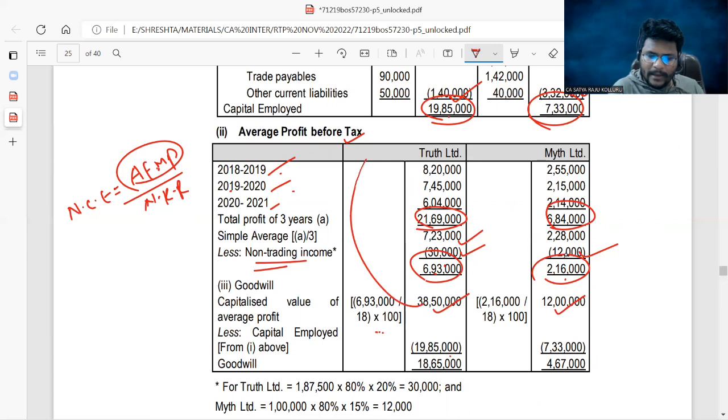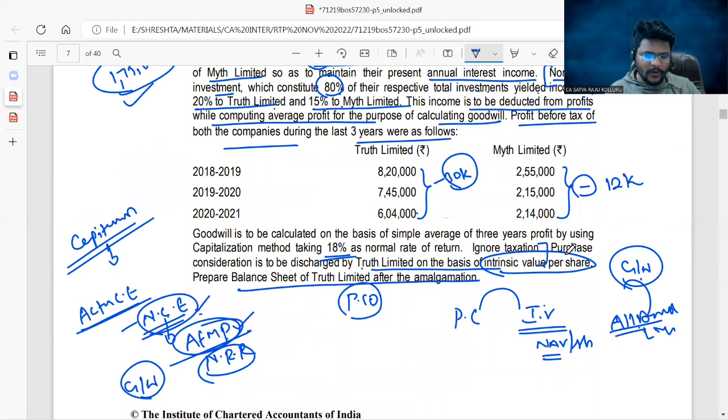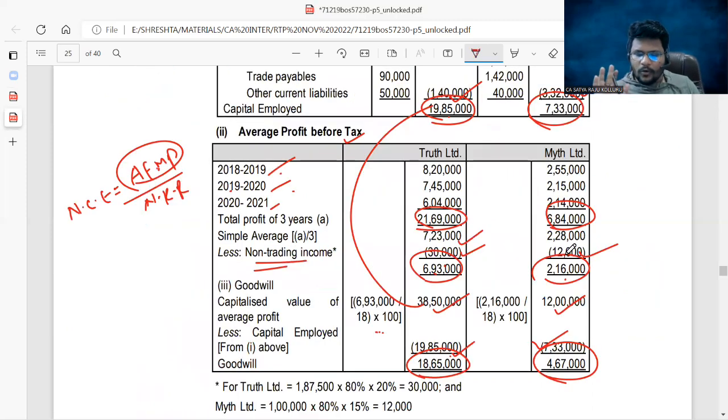If you compare the normal capital employed with the actual capital employed, the excess of normal capital employed over the actual capital employed is nothing but goodwill here. So in both the cases, the goodwill was 18,65,000 in case of Truth Limited, and in case of Myth Limited, 4,67,000. One second, guys. I made the formula in the reverse. Normal capital employed minus actual capital employed is the goodwill. I assigned the wrong signs, and I have now corrected it. Hope you got the clarity. Now you know the goodwill, right?